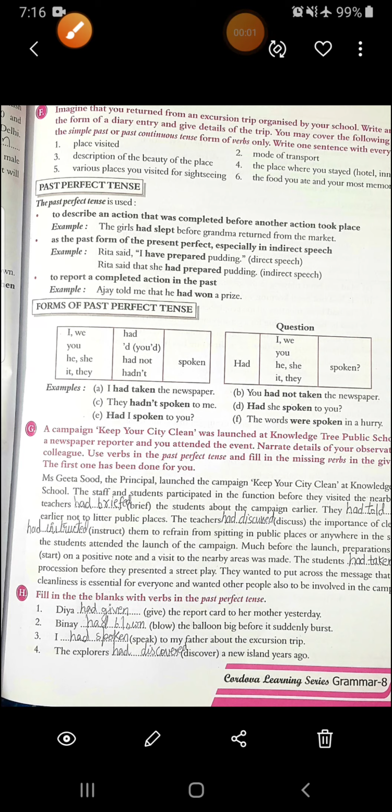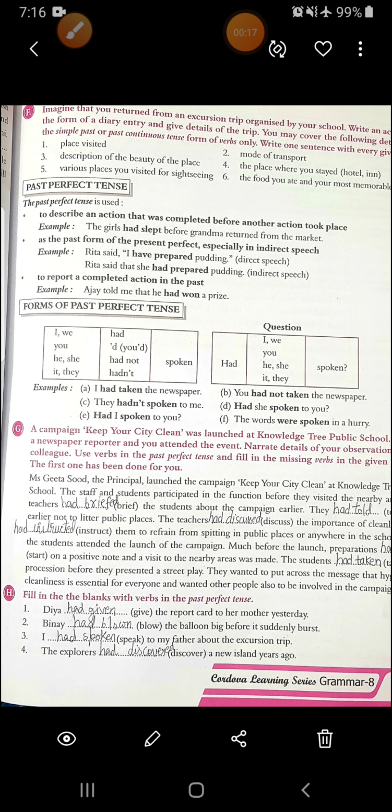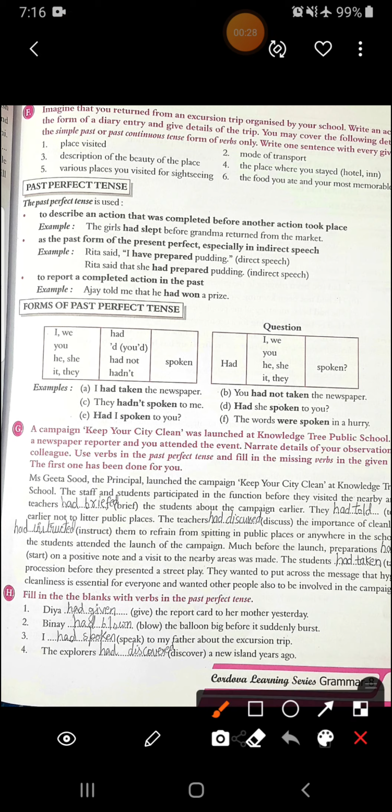Hello, class 8th. This is the continuation of your chapter number 11, that is past tense. In the last video, we have seen the two forms of past tense that were simple past and past continuous tense. We have seen where to use them and then we have done some exercises. Now we have to start with past perfect tense. Here also we will see where it is used.